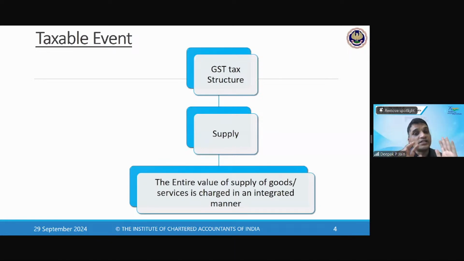Correct? Now in GST, it is not a tax on manufacture, because whatever goods are manufactured will be supply. So there is one event called supply. When this manufactured goods is supplied, then the taxable event gets triggered. So the entire value of supply of goods is charged in an integrated manner. Earlier, it was not integrated. There were different taxable events. Now it is integrated into one taxable event, and that taxable event is taxed under GST.